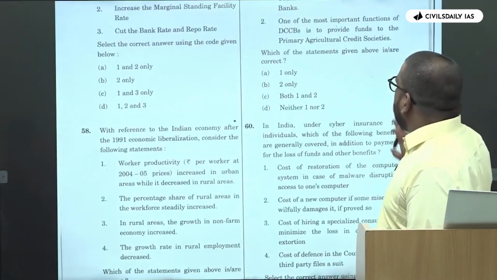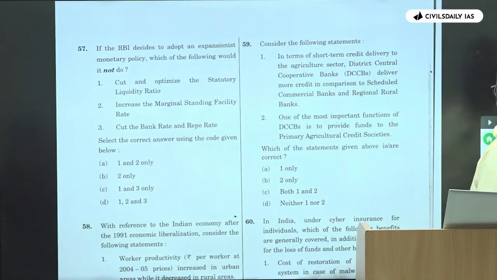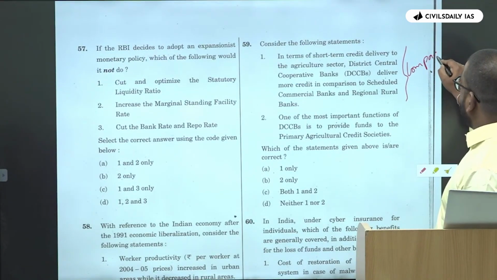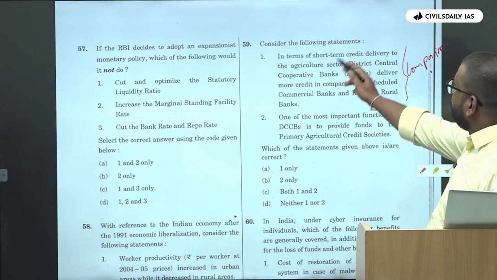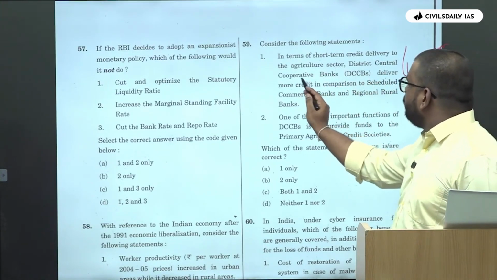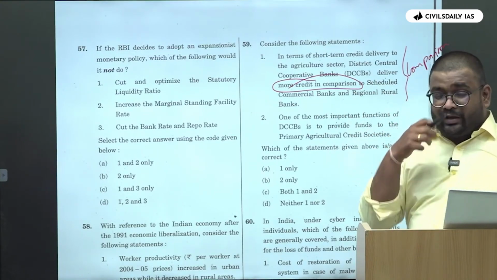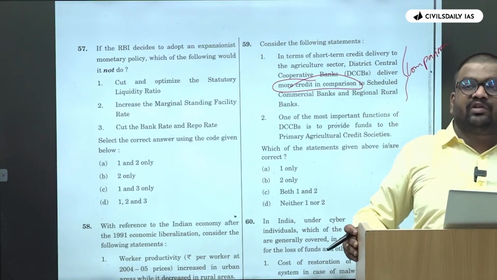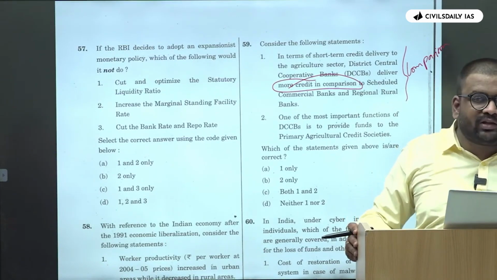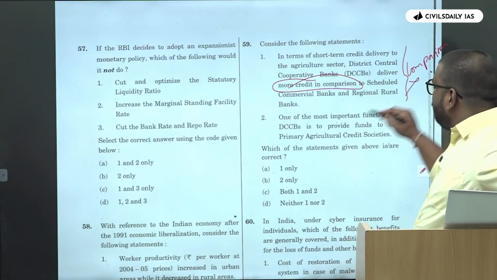Then consider the following statements. Again, this is a comparison statement. Short-term credit delivery: district central cooperative banks deliver more credit in comparison to scheduled commercial banks. Again, in India there is a lot of disparity with respect to banking infrastructure. No one gives more loans than scheduled commercial banks to any sector. Just remember this. So again, comparison we consider as wrong.